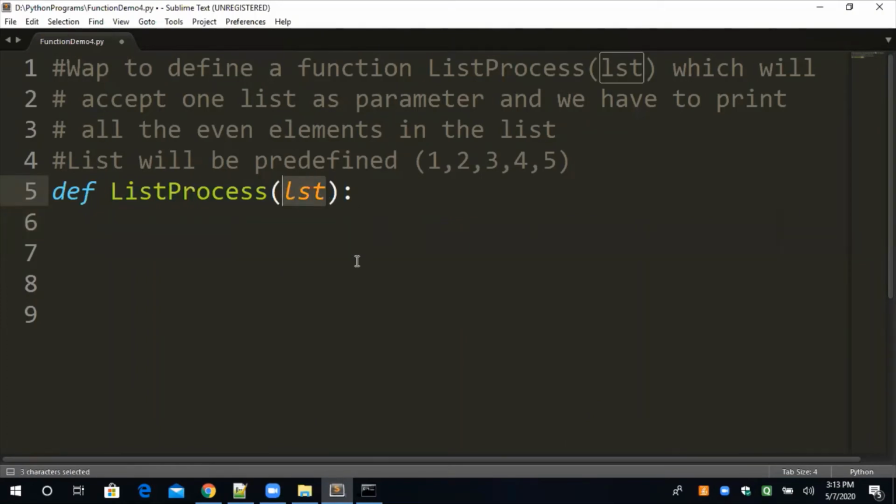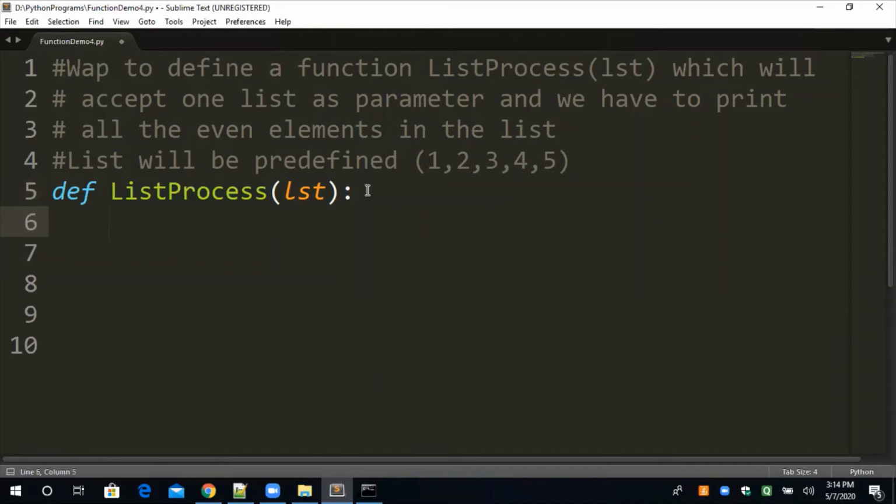Is it just a parameter, or is it a list? It's just a normal parameter. It may be integer, float, string, or list, tuple or dictionary, no problem. Until we pass some value into it, it's a normal variable. Till then it's a normal variable. The most important line I am telling: it depends upon what we will pass in the future.